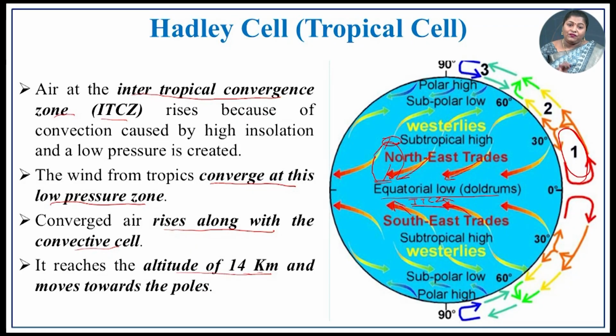So, these 3 cells play a vital role in the vertical movement of the wind. Hadley cell, the first cell: the air at the intertropical convergence zone, that is ITCZ, rises because of what? Because of convection.